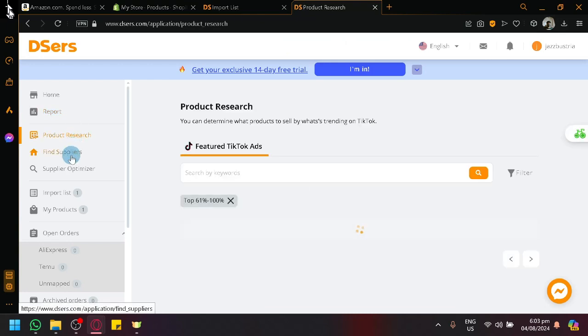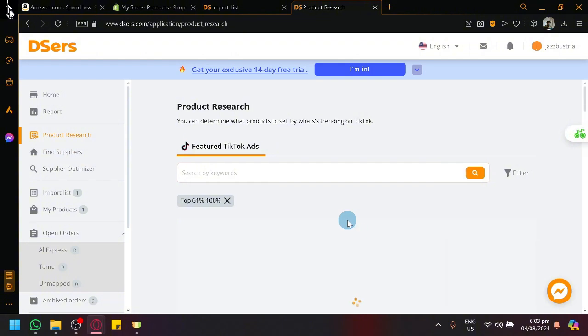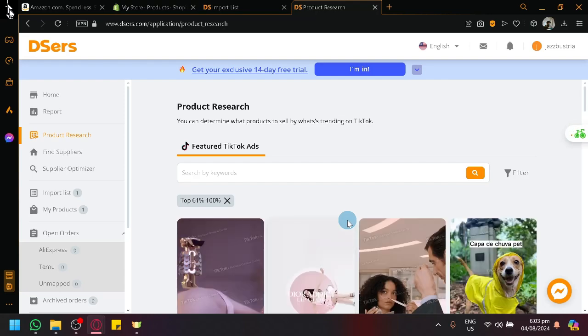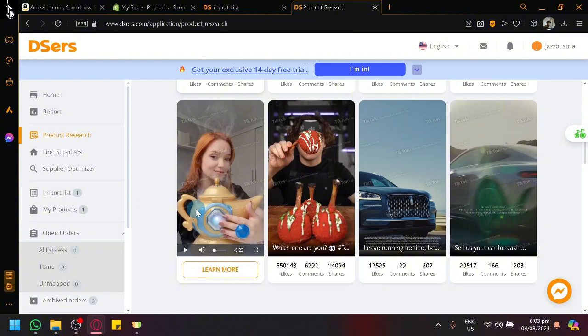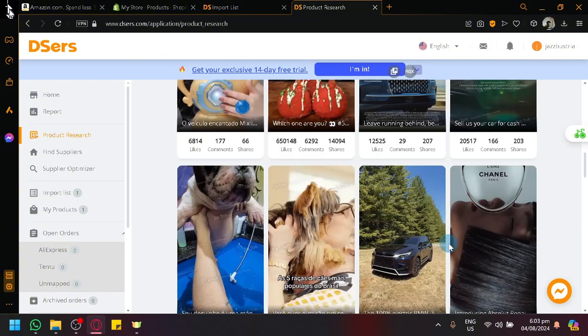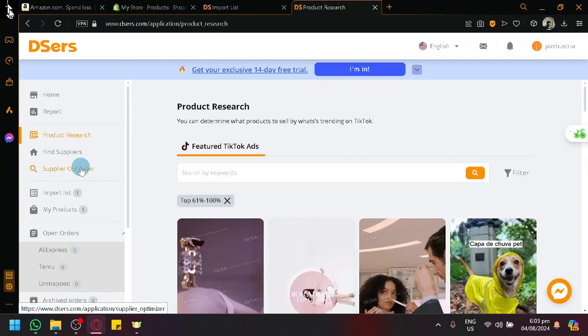Now, there's also some product research over here, which will show currently trending products in TikTok, which is a really great platform to base which products are currently trending. And as you can see, you will be able to see which trending products you should start selling to keep up with the trend.